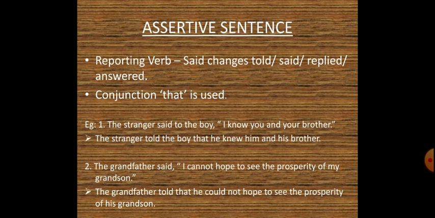The second sentence is, the grandfather said, I cannot hope to see the prosperity of my grandson. So the indirect narration would be, the grandfather told that he could not hope to see the prosperity of his grandson. Now what changes have we made over here? The grandfather said we have changed into told. In place of comma we have put that. In place of I we have used he. Cannot changes into could not. And my changes into his.